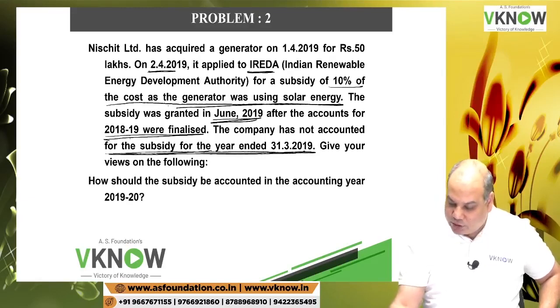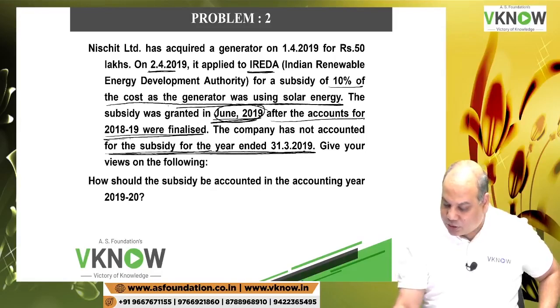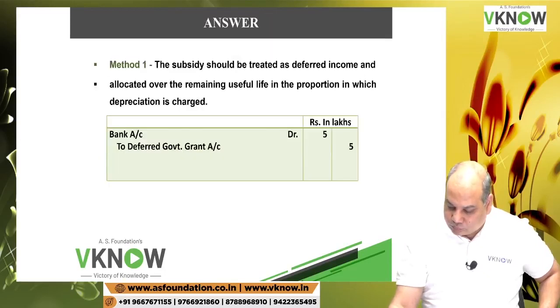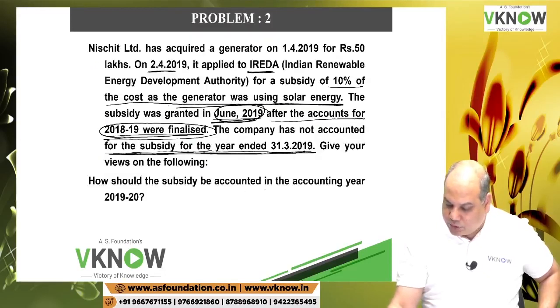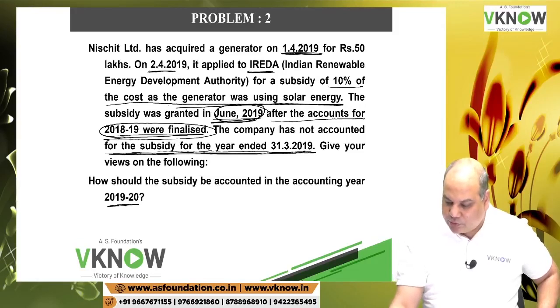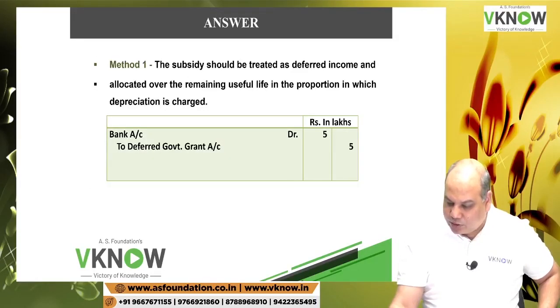So now they have received the grant in June 2019 after the accounts for the year were finalized. How would the subsidy be accounted in the accounting year 19-20? So we are also in the year 19-20 only. Is it right? So it should not be a problem. Write down method 1.